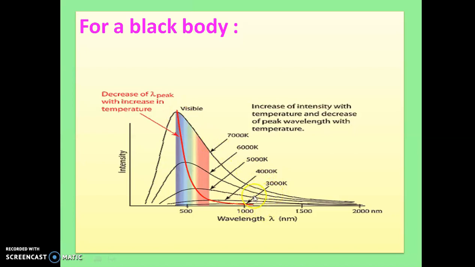Here we can observe, as we increase the temperature from 3000 to 7000 Kelvin, the peak of the maxima shifts towards the left, that is towards the shorter wavelength. So intensity increases with temperature and the peak wavelength decreases with temperature. That can be observed from this graph.